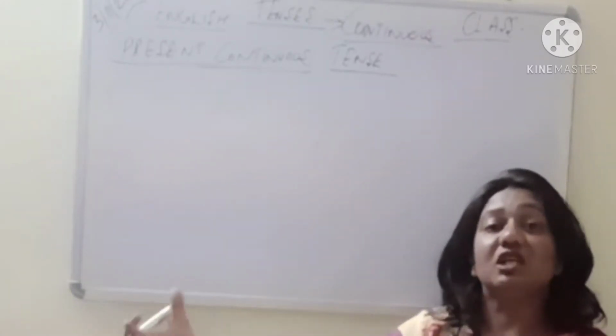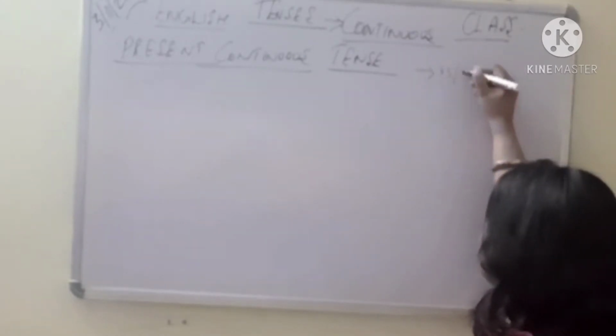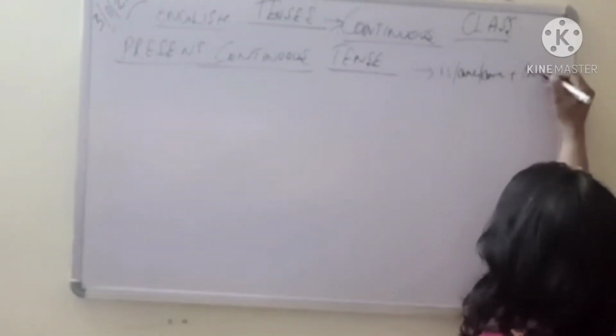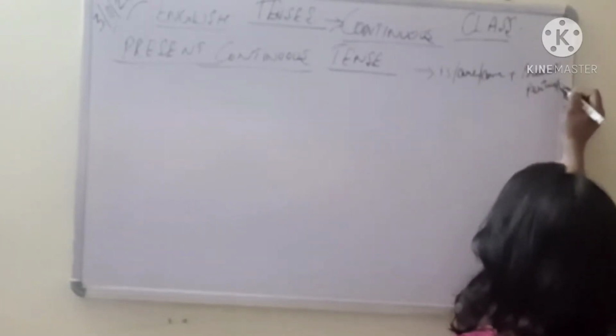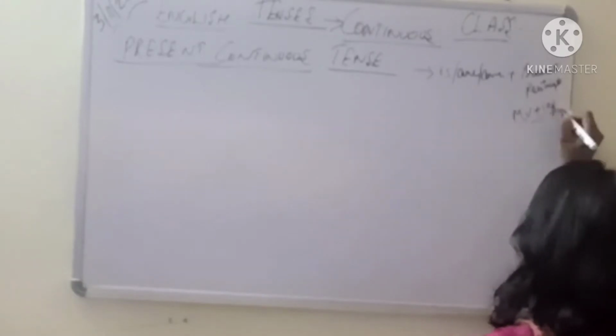I am teaching. So what is the main thing that we use here is are, am, depending upon singular and plural, plus your present participle. और present participle में हमारा क्या आता है? Main verb plus ing.